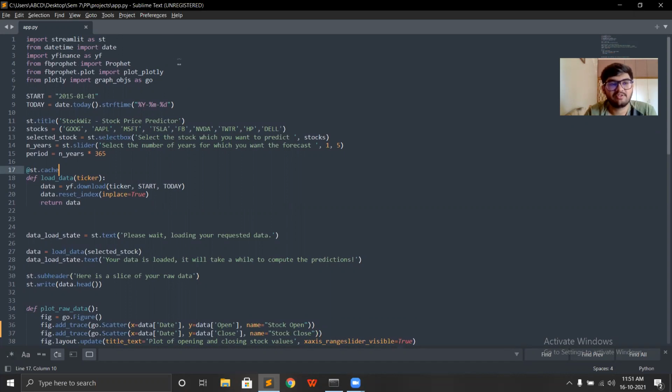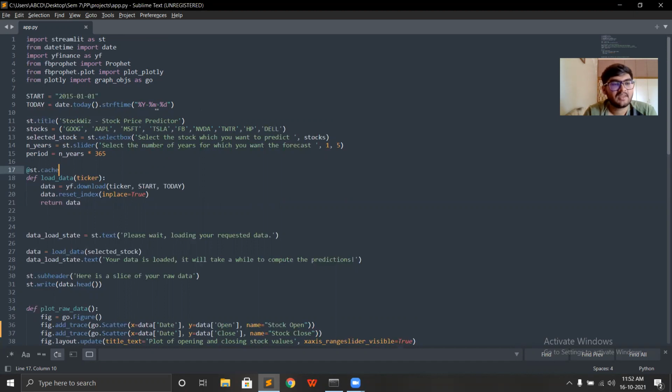I am using Streamlit to create a rich user experience which will be simple but interactive. Then I am importing the core datetime module for adjusting the date parameters of the predicted stock. I am using Python's yfinance module for getting the raw data of stocks from the Yahoo Finance API, and Facebook's Prophet library to predict the stock prices. Finally, I'm going to use Plotly to plot interactive plots for my raw data as well as my predicted data.